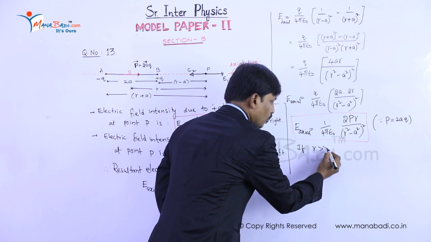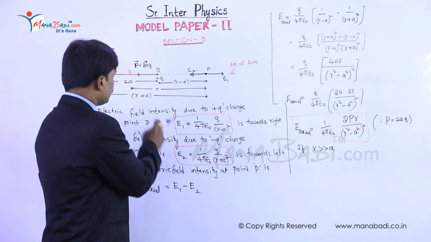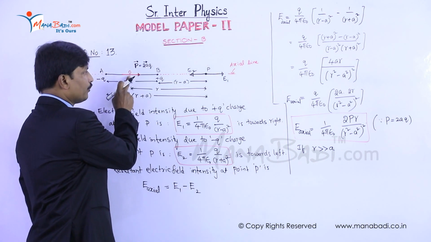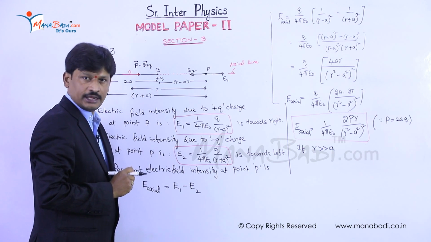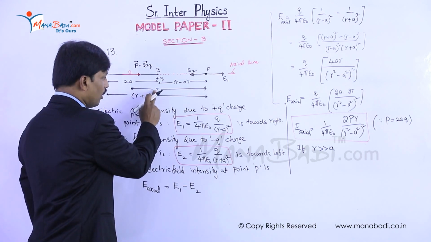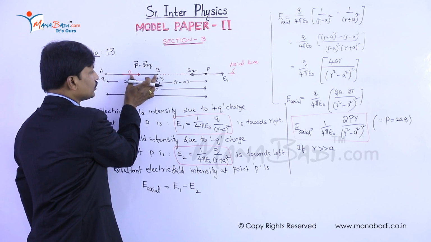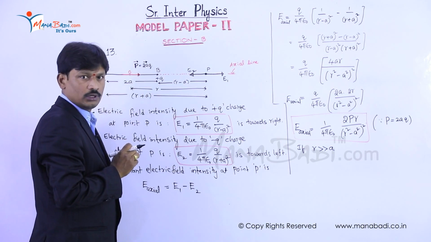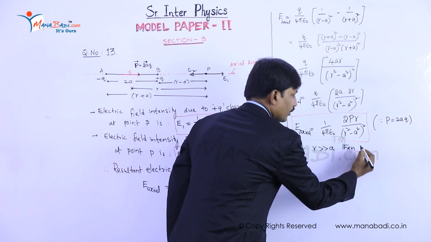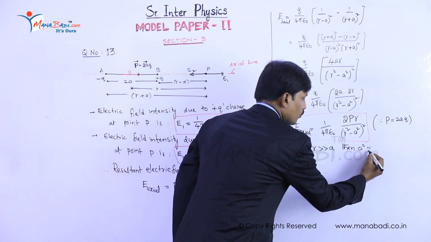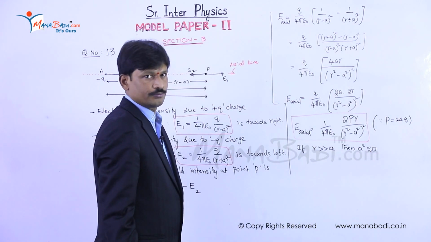If r is much more than a, that means the distance from the center of a dipole to a point where we have to calculate the axial electric field, that is r, is more than the distance from the center to one of the charges of a dipole, then a square is almost negligible, that is considered to be 0.